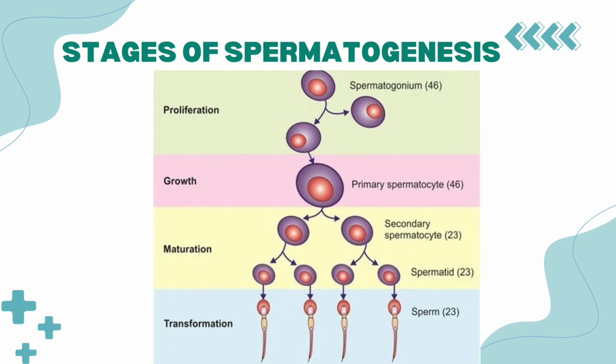And in the stage of transformation, there is no further division and spermatids are transformed into mature spermatozoa, that is sperms, by means of spermiogenesis, and released by spermiation. Now we are going to see in detail what happens in these phases and what is the meaning of spermatogenesis, spermiogenesis and spermiation.